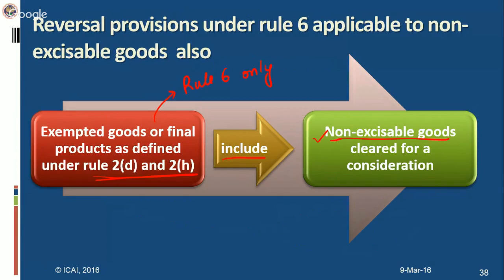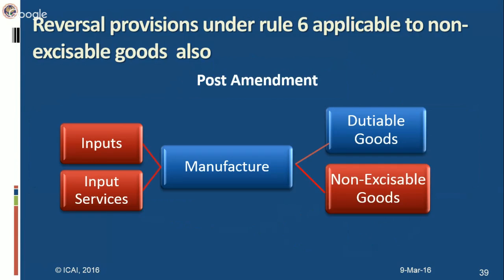So when I say exempted goods will include non-excisable goods, in that case reversal will be required when you are manufacturing non-excisable goods and dutiable goods. Let us understand it with the help of an example. A manufacturer is using inputs and input services in the manufacture of dutiable goods as well as non-excisable goods. As per the post-amendment situation, the credit has to be reversed. Had it been the earlier situation, the reversal was not required. So this is the change which has taken place in Rule 6.